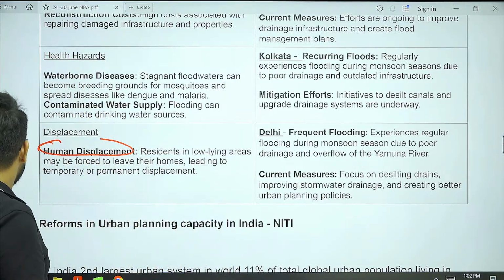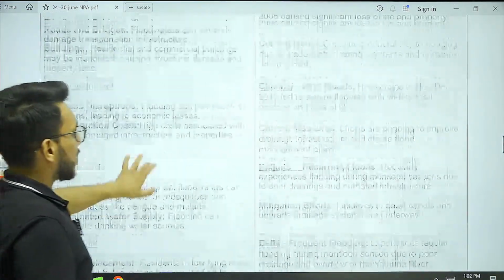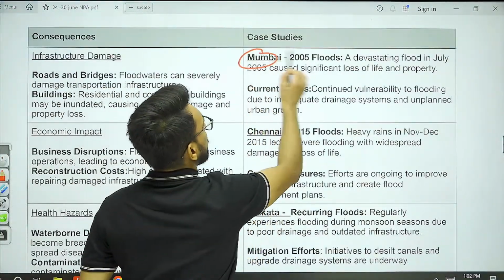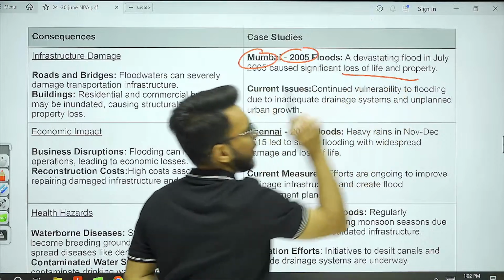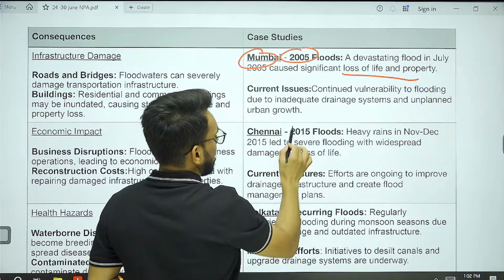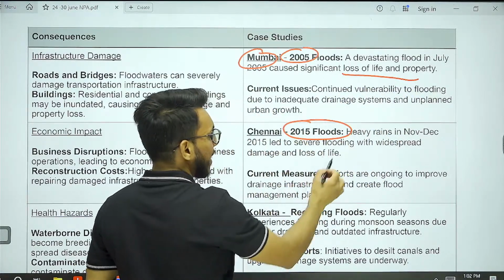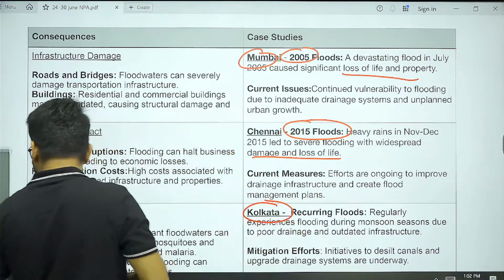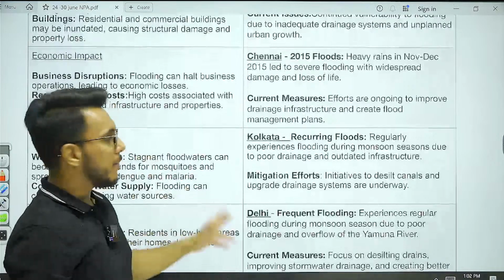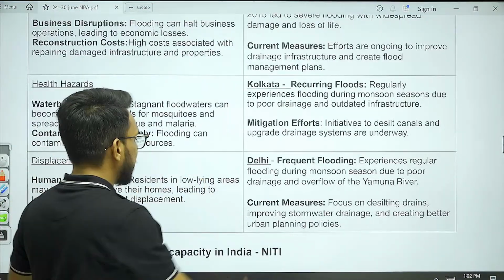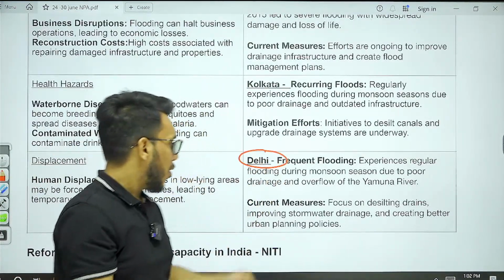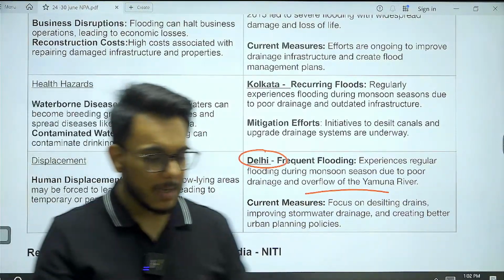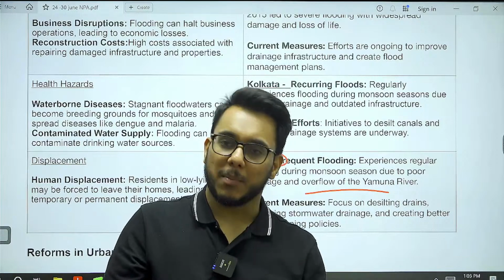Now we have multiple case studies here, in this particular table. We have the case study of Mumbai 2005, which led to a lot of loss of life and property. Chennai 2015 flooding, again damage to life and property. Then Kolkata, where almost every year some part is flooded because of the rain. Then Delhi, which is also frequently flooded, with overflow of the Yamuna River. Recently also a lot of disruption happened in Delhi because of the rains.